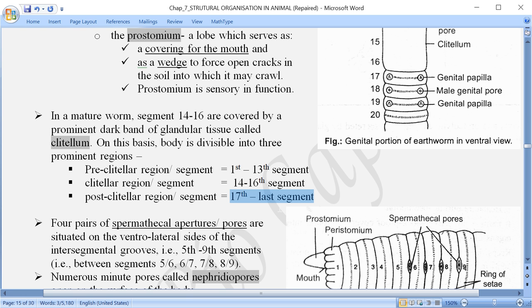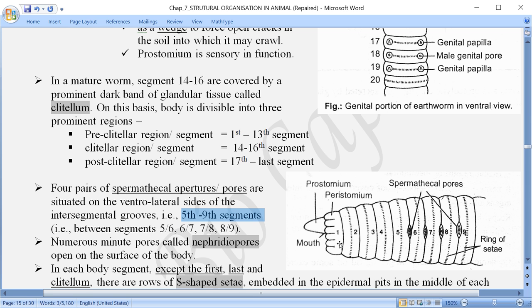Now there are some spermathecae located in the 5th to 9th segment, not exactly in the 5th to 9th but in the intersegmental groove. Intersegmental groove, let us understand in the figure. Let us say here 1, 2, 3, 4, 5. Between the 5th and 6th segment, where the septum is, a groove is there. A depression will be there a little bit. You can see at the top and bottom over here.